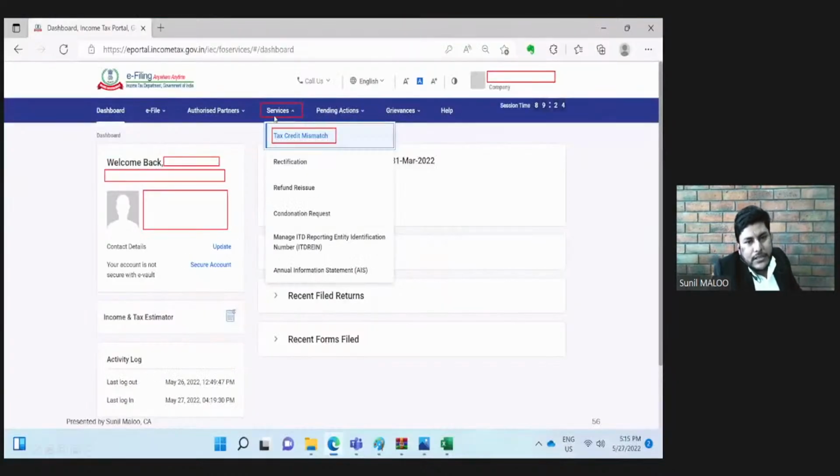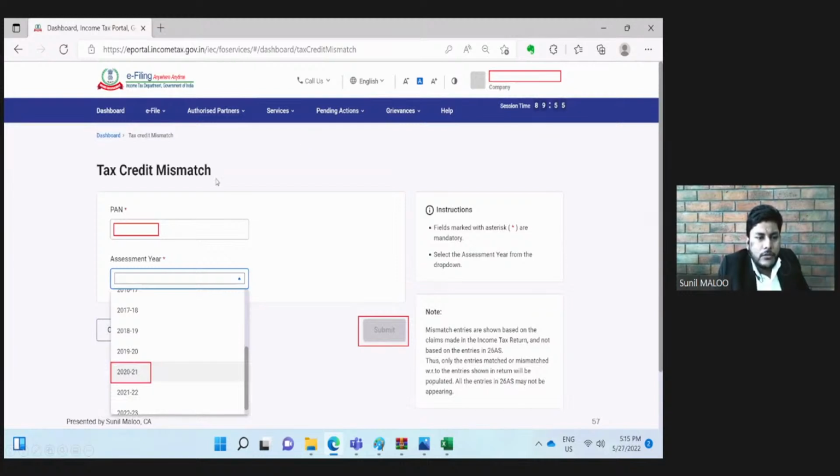The option is given under the service tab. The first option is tax credit mismatch. So after login, we need to click the service option and then tax credit mismatch. If we click that option, we will be given the PAN number, and the next drop-down list is the assessment year. For a particular PAN and a particular year, we need to select the assessment year. Suppose I am selecting assessment year 2021 for this PAN, and then I will click this submit button. By clicking this, whatever is the tax credit mismatch for this assessee for assessment year 2021 will be reflected in the next screen.